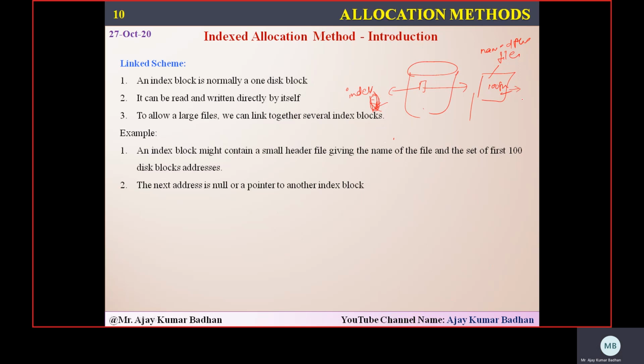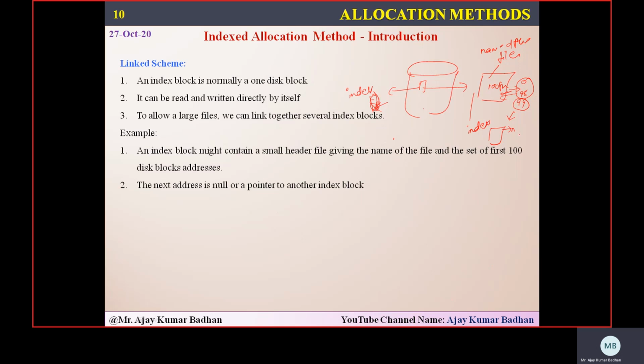Among these 100 pointers, 0 to 98 will be used for representing the blocks where the data is stored. What about the last one, 99? This will not represent a data block. Maybe it is a very large file, so I need to extend it. Now this particular 99 will contain information about another index block. So 99 will represent another index block.